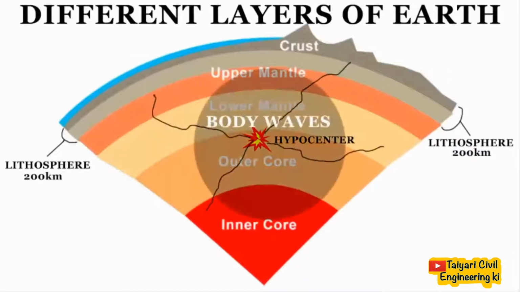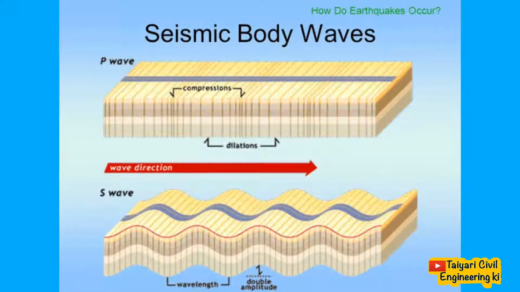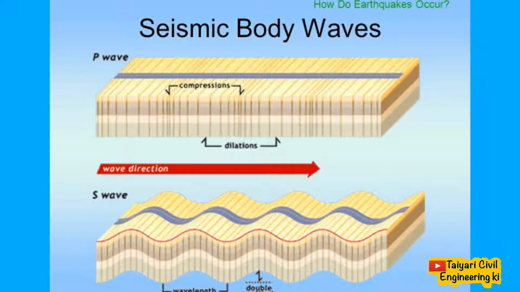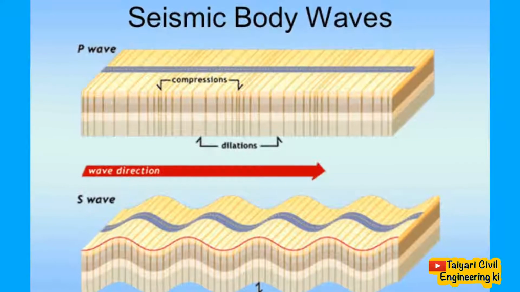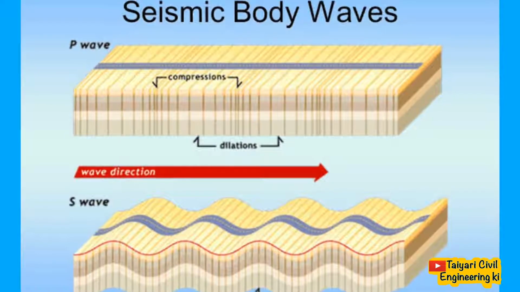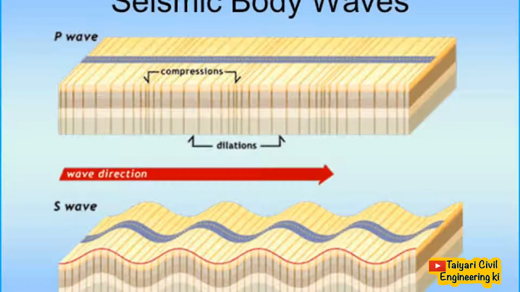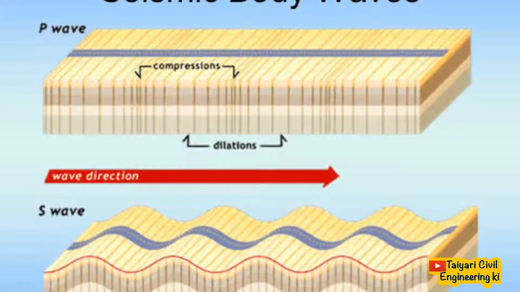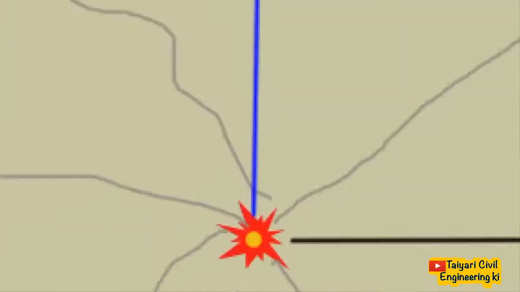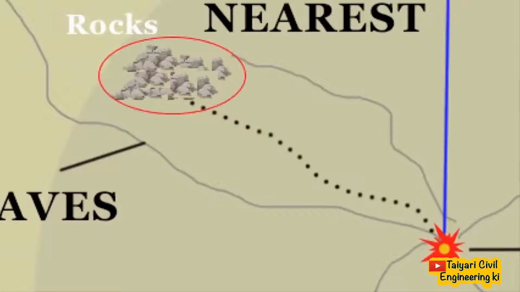Earthquake waves are basically of two types, body waves and surface waves. I need you to understand these terms very carefully. Body waves are generated due to the release of energy at the focus and move in all directions, traveling through the body of earth, the interior of the earth. That's why they are referred to as body waves. Now it is obvious that when these body waves move toward the surface, they will come in contact with the surface rock and generate a new set of waves. These waves are called surface waves.